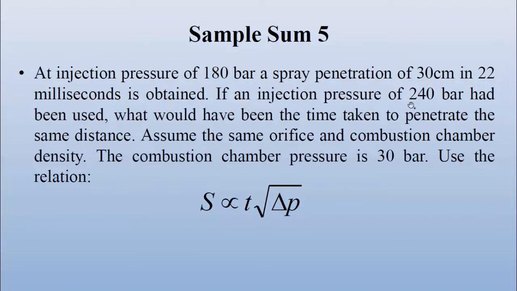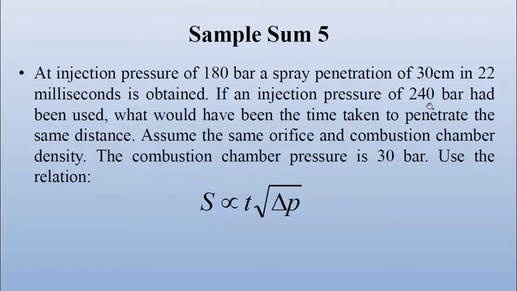Okay, so it is traveling 30 centimeter in 22 milliseconds. If the injection pressure is 240 bar, instead of 180 bar, what would have been the time taken to penetrate the same distance? That is, the fuel has to travel the same distance of 30 centimeter at the pressure of 240 bar. Then how much time will be required by the spray to reach 30 centimeters? That is what they are asking. Assume the same orifice and combustion chamber density.